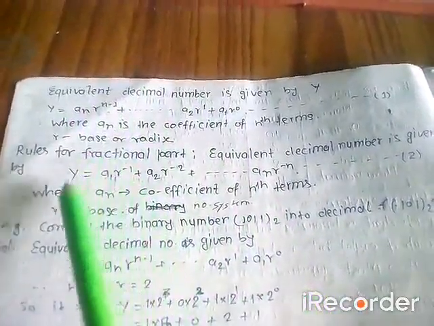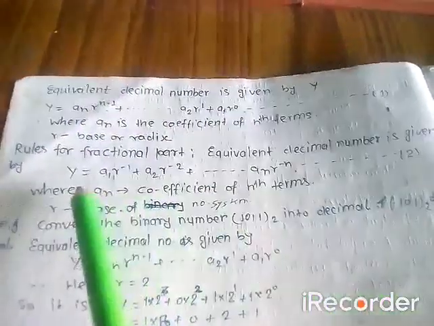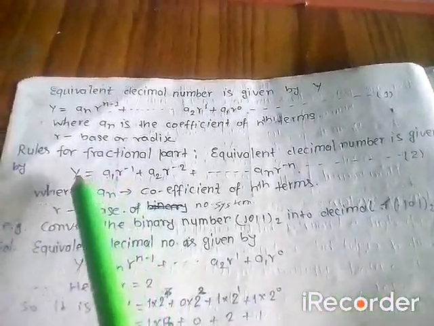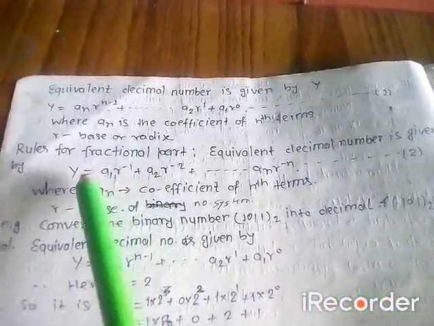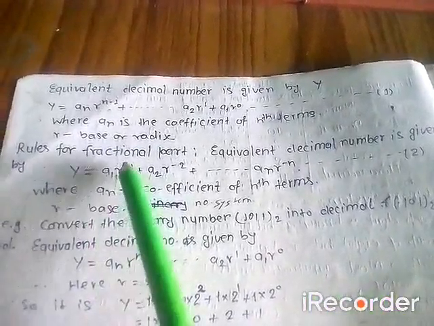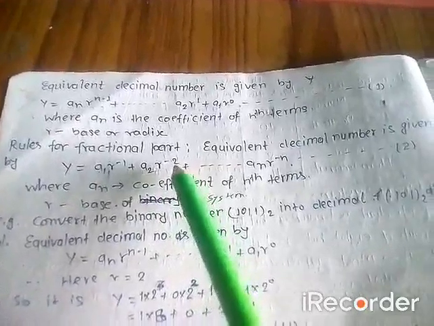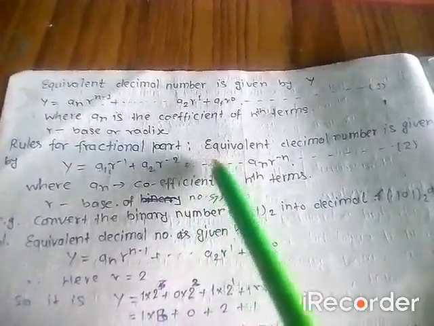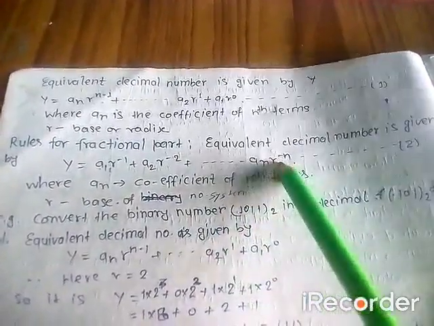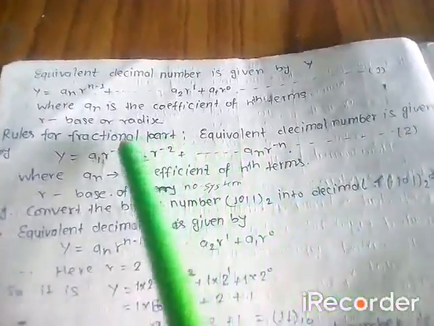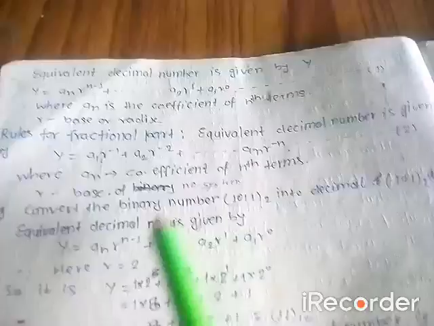Now let us see the rule for the fractional part. For the fractional part we start from the left side, and the equivalent decimal number y is equal to a1 r raised to the power minus 1 plus a2 r raised to the power minus 2 plus a3 r raised to the power minus 3, and so on up to an r raised to the power minus n. The significance of the terms is the same as above.